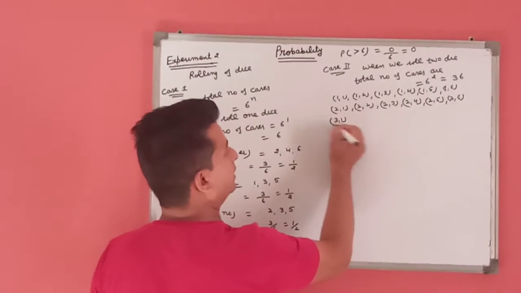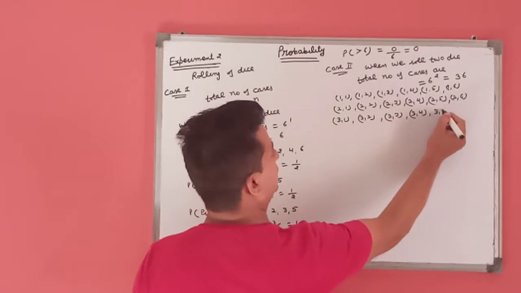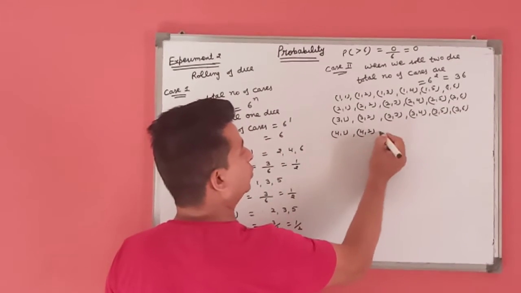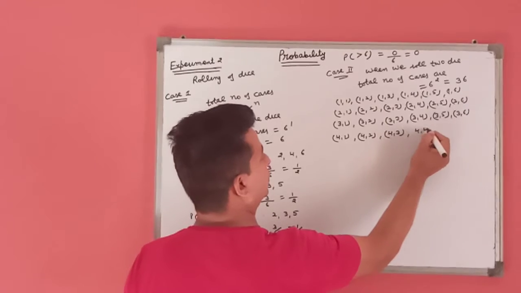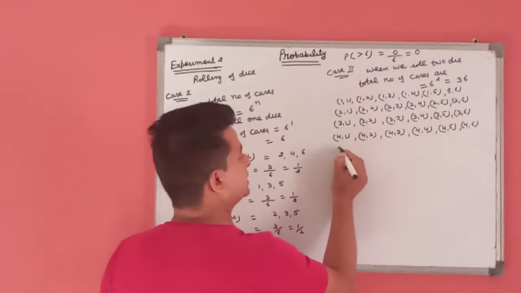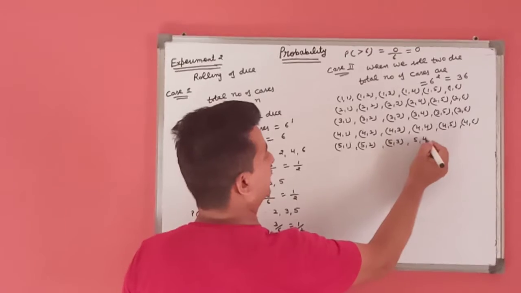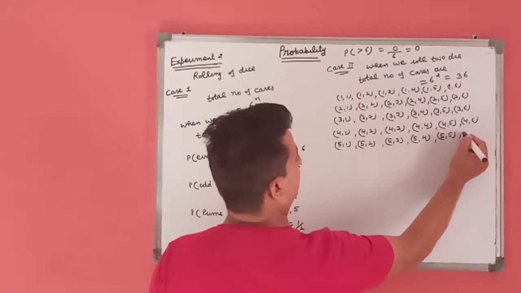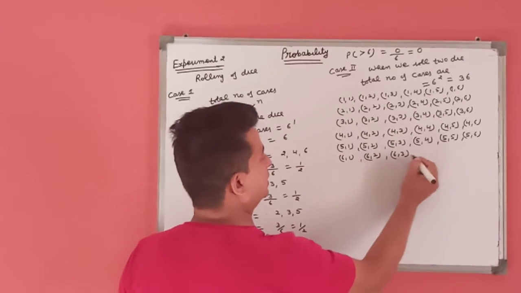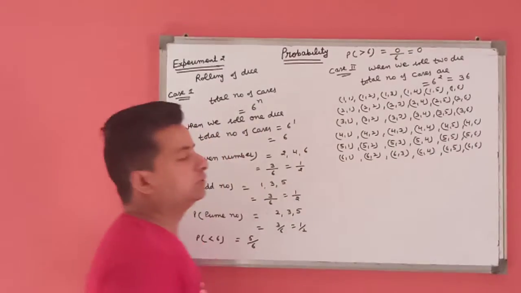After this, 3,1 to 3,6; 4,1 to 4,6; 5,1 to 5,6; 6,1 to 6,6. These are the total 36 cases.